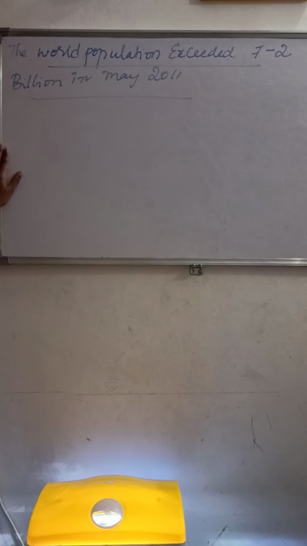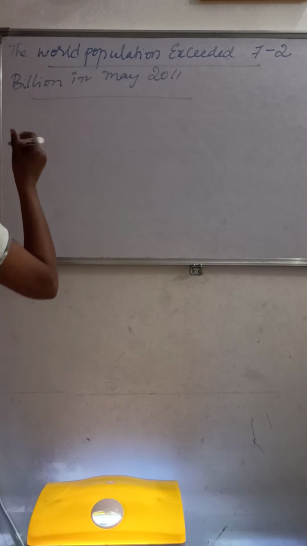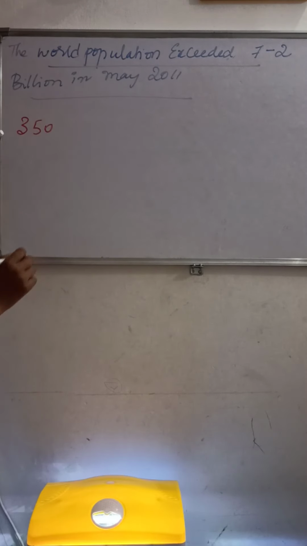As a similar trend, it was observed in India too. As I said, our population was approximately 350 million at the time of independence in 1947, right?